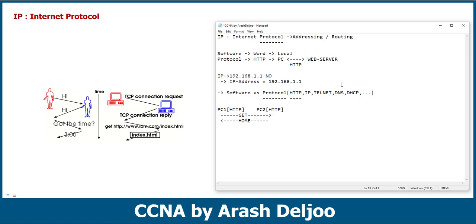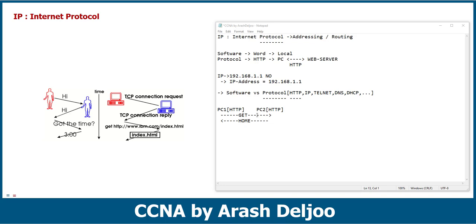I'm not going to talk about the details because it is not our goal for understanding the HTTP message at this time. I'm only going to say that if you want to communicate between two systems for any reason, for example, receiving one web page, receiving one file, sending email, receiving email, or any other type of communication, we need the same language between the systems, and this language is the protocol.